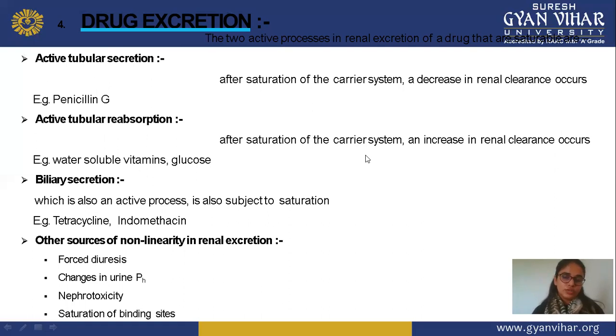Next is change in urine pH. If the pH of urine is not stable, certain changes in the urine pH may cause non-linearity in the elimination or excretion rate. Next is nephrotoxicity. If a person has certain nephron toxicity, in this condition the drug elimination may vary, causing non-linearity.